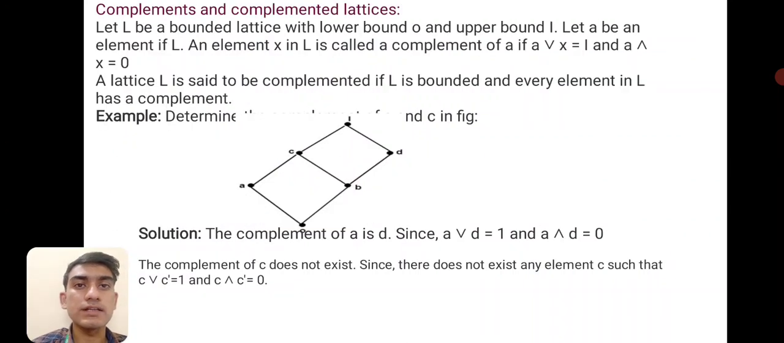Complement and complemented lattice. Let L be a bounded lattice with lower bound 0 and upper bound I. Let A be an element of L. An element X in L is called a complement of A if A ∨ X is I and A ∧ X is equal to 0. A lattice L is said to be complemented if L is bounded and every element in L has a complement. Here we can see in the figure an example in which all the elements are bounded and have a complement.